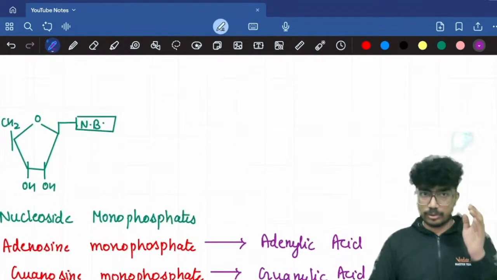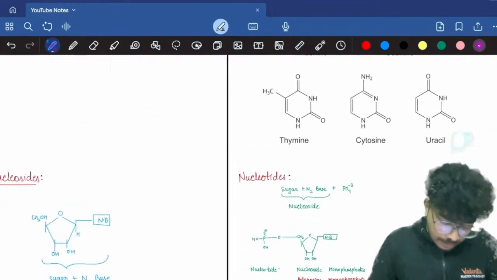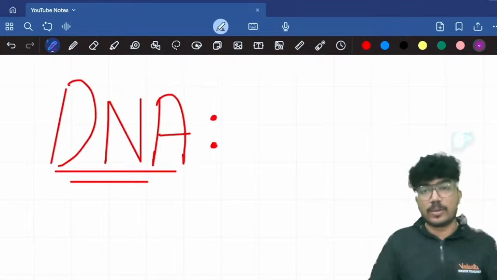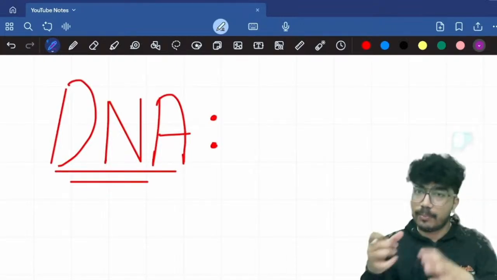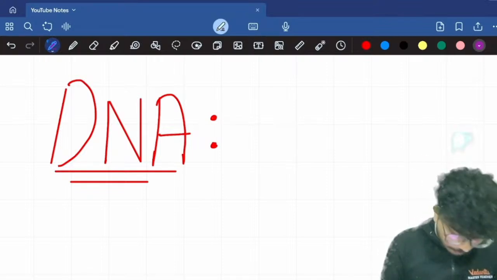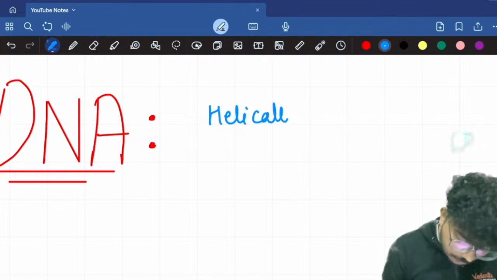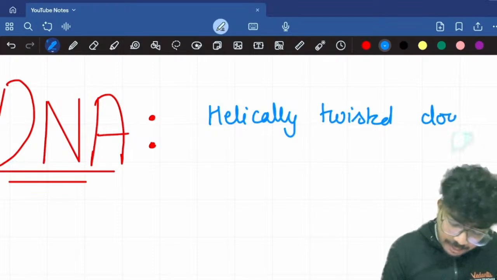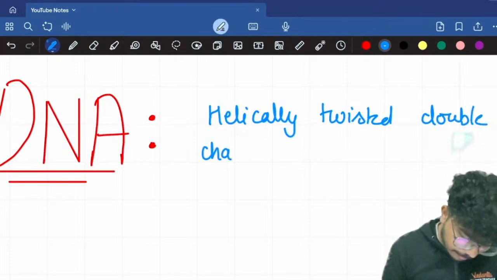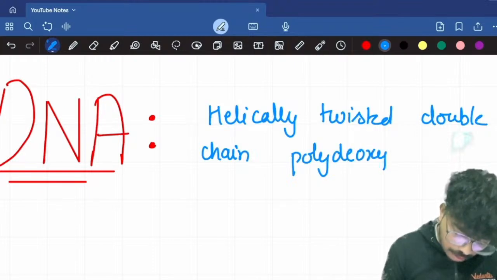I have also taught you how you can draw the corresponding structures for these, so very easy for you. Now let's move on to the next one, that is DNA. What is DNA? DNA is helically twisted polydeoxyribonucleotide. It has two chains, so I can mention this as double chain polydeoxyribonucleotide.